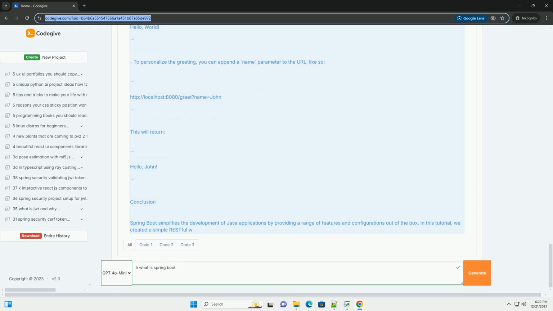To run the application, you can do this by right-clicking on the DemoApplication class and selecting run, or using the command line. Bash, ./mvnw spring-boot:run. Step 5, testing the REST API. Once the application is running, you can test the REST API using your web browser or a tool like Postman. Open your browser and navigate to http://localhost:8080/greet. You should see "Hello, World!"